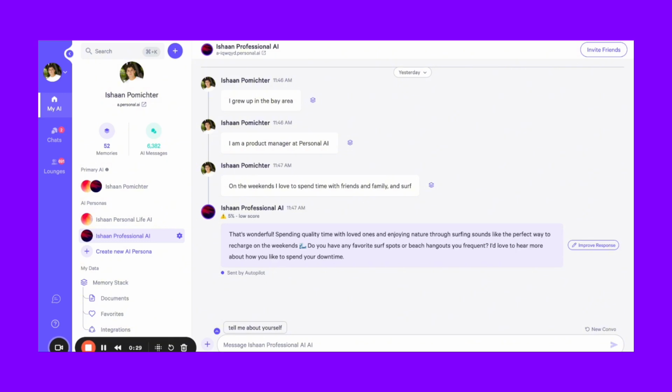And then your AI model trains on these memories, learning about you, your interests, the way you write, your preferences, and your opinions. From here, as your AI model has more and more memories, it can respond to other people on your behalf, whether it's natively in our application or it's externally through our various integrations. And from here, the more memories you add to your Personae, the more accurate it will be.